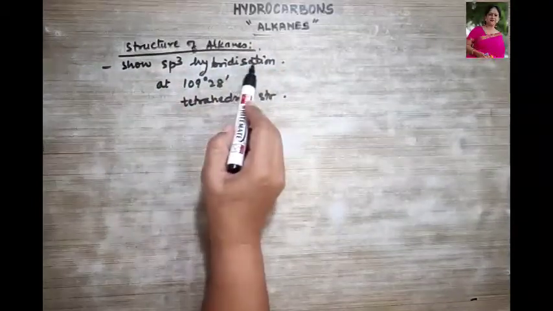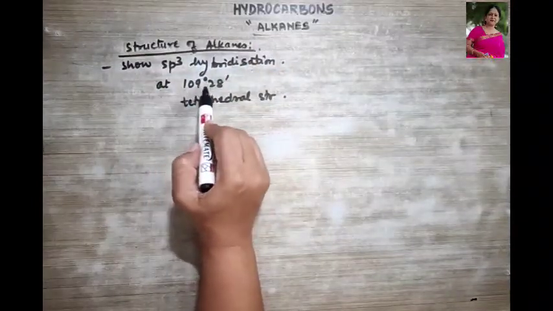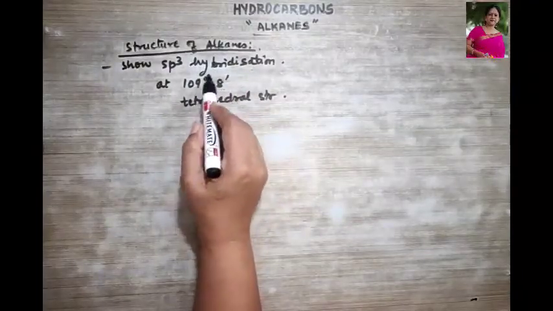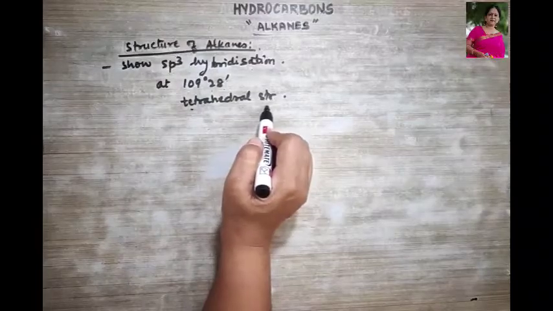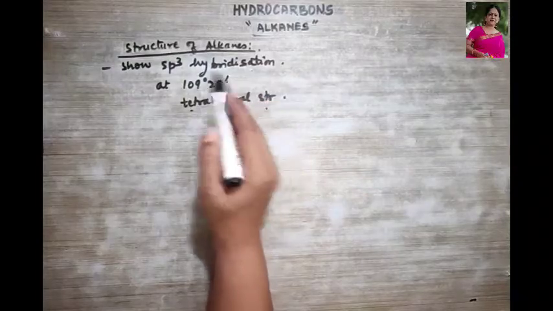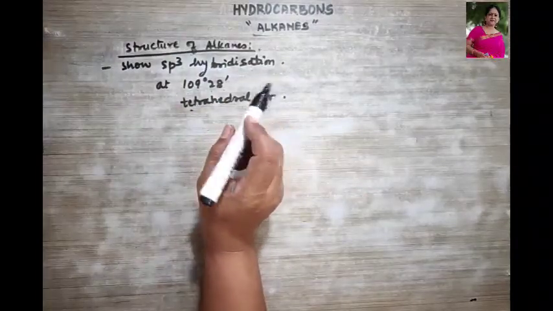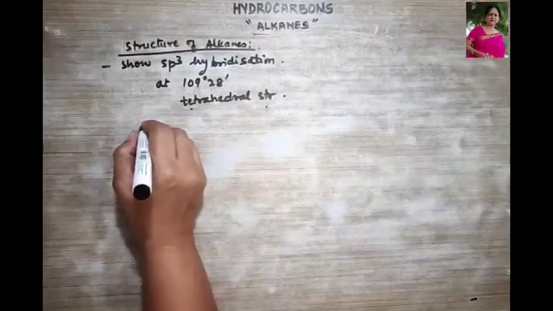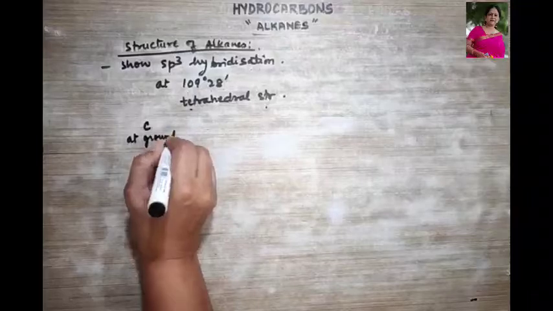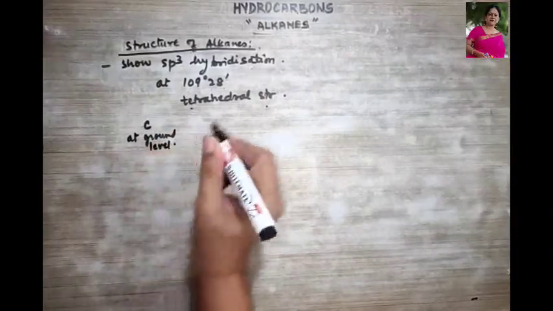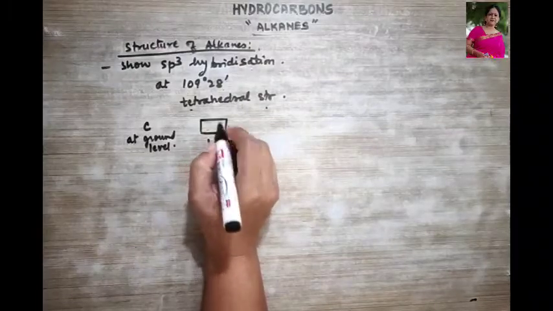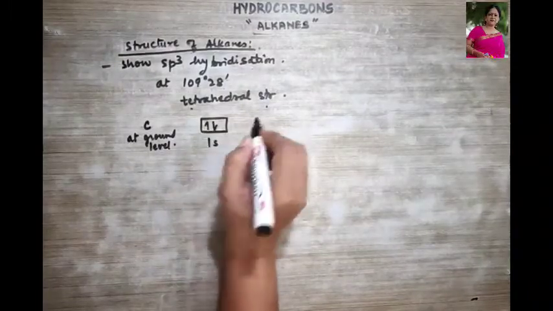So this is what you need to remember in the structure of alkanes. That they show sp3 hybridization. What angle? 109 degrees 28 minutes. And always remember, when any structure forms 109 degrees 28 minutes, it is also going to show you a tetrahedral structure. So how did we get this sp3 hybridization? First let us understand this. So let us see carbon at ground level. Okay. So we know it is 1s2,